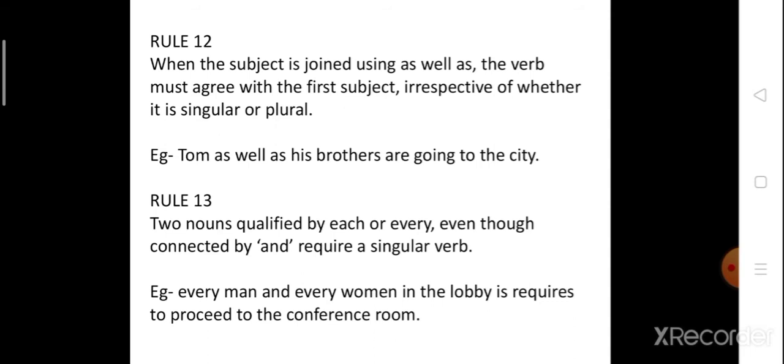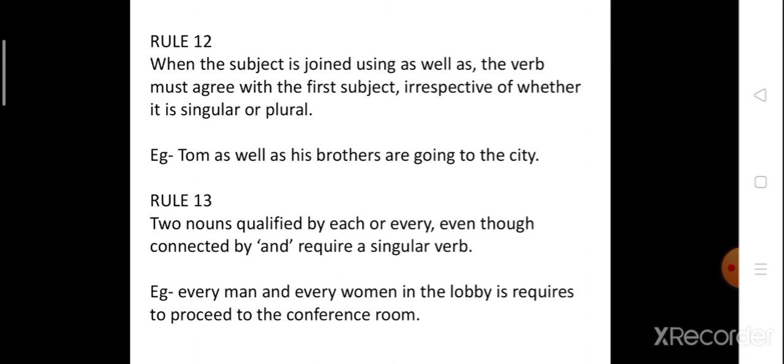Now move on to rule number 13. It says two nouns qualified by each or every, even though connected by and, require a singular verb. For example, every man and every woman. Here every is used with man and woman also, and they are connected by and. Every man and every woman in the lobby.